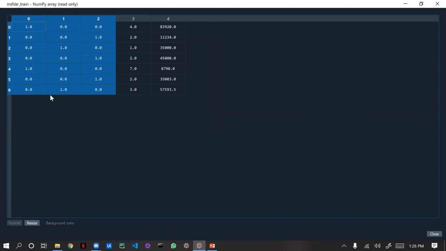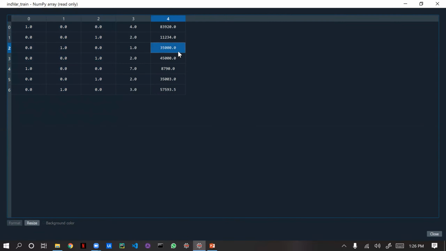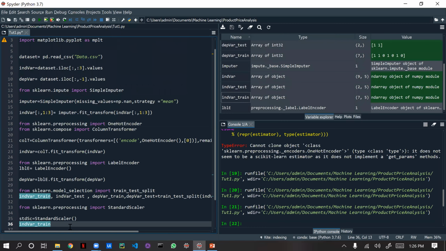We need all the rows but only these two. The columns are 0, 1, 2 and 3. We need 3 and 4, so from 3 we need everything. That's why I will give only 3 in the column, and rows will be empty as usual.